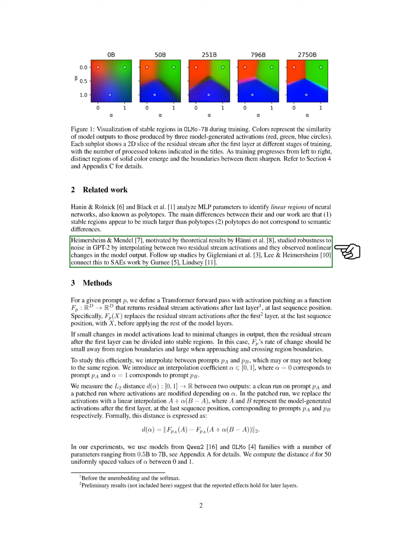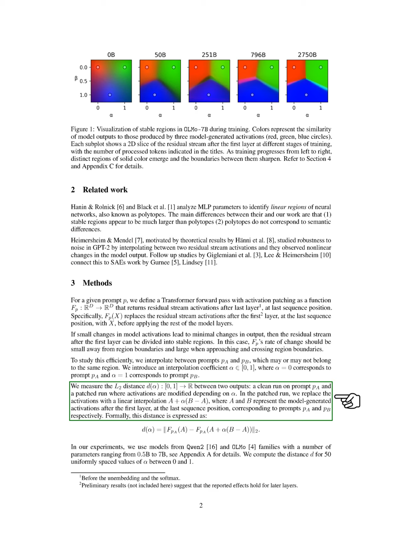To investigate this further, we define a function that represents the forward pass of a transformer with activation patching. This function allows us to replace the residual stream activations after the first layer with interpolated values based on two prompts. We introduce a coefficient that helps us measure the distance between outputs from clean and patched runs. Our experiments involve models with varying parameters, and we compute the distance for multiple values of the interpolation coefficient.